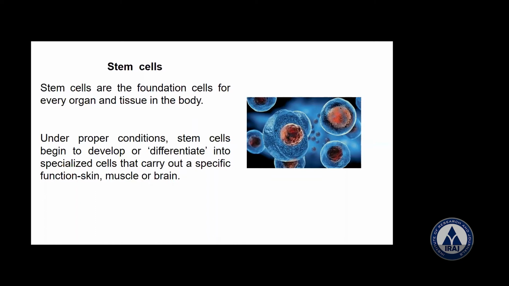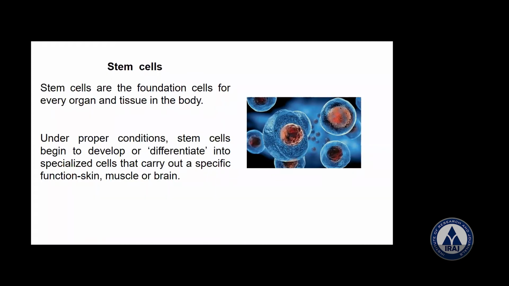Now these are the foundation cells for every organ and tissue. Any organ, for example the liver, this is one example I'm telling you, or tissue, epithelial tissue, whatever you can see in the body. Stem cells are the foundation cells. Now, what is going to happen?